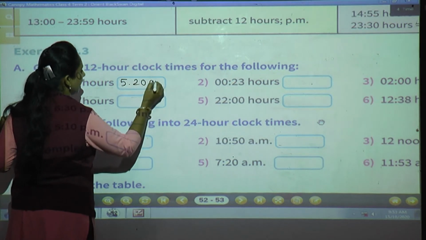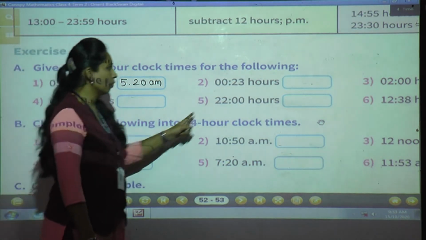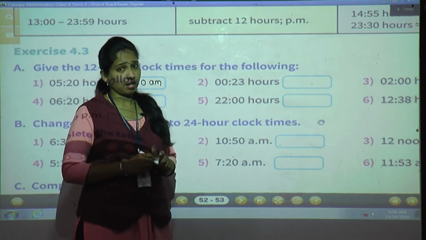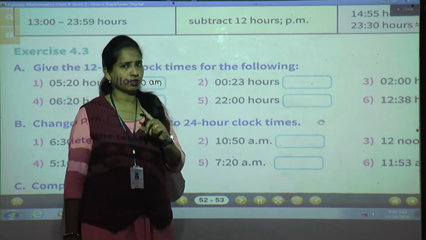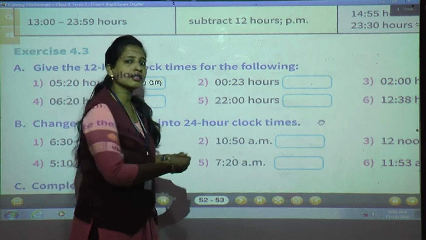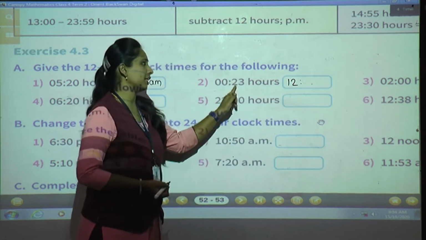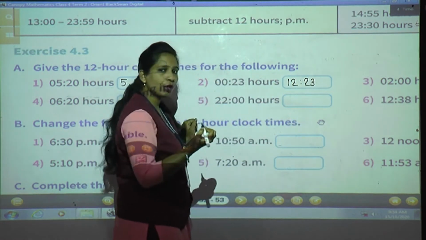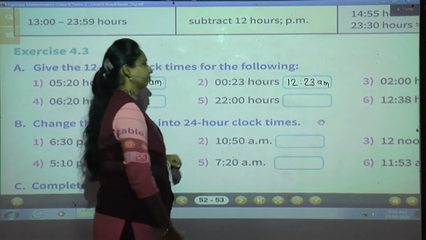5:20 AM. Okay, the next one, second one. Now see here, 00:23 hours. When will 00 come, students? After 12, exactly 12 means 00:00. So 00 means 12, it's midnight, and 23 right here. After midnight, what do we write? AM. So right here, AM only.